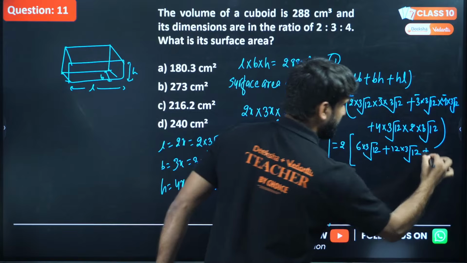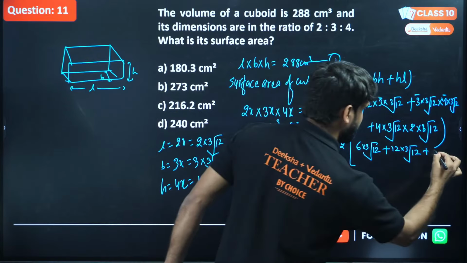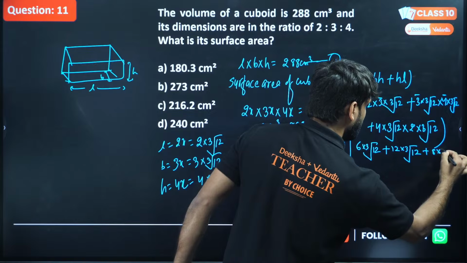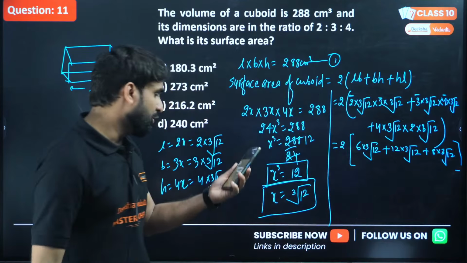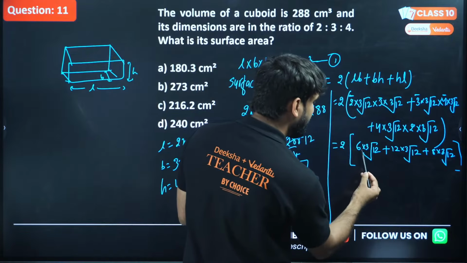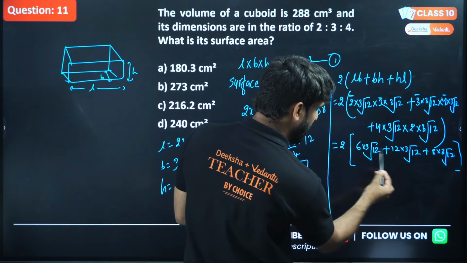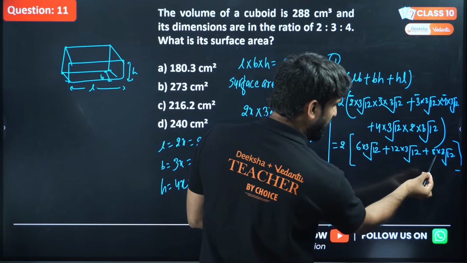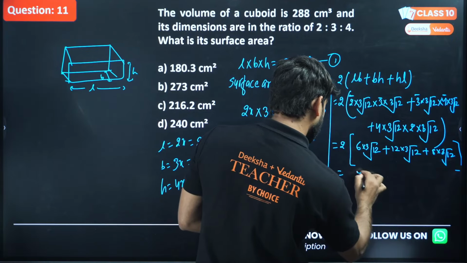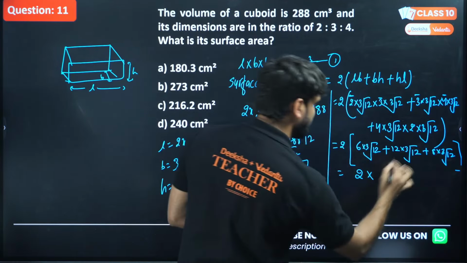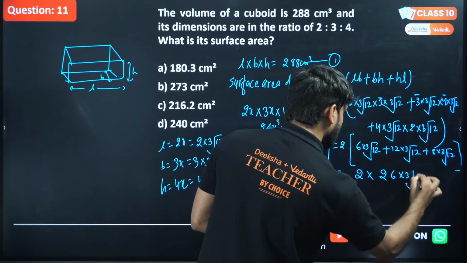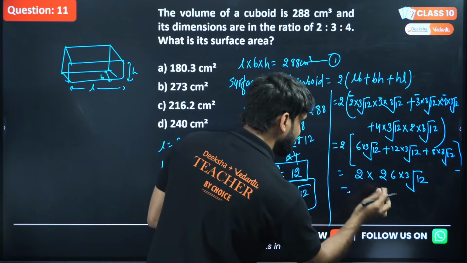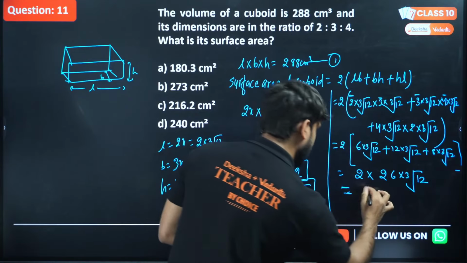And on multiplying 4 into 2, that will be 8 into cube root of 12 into cube root of 12. So these three are the same family, so can we add 6, 12, 6 plus 12 is 18, and this 8 also here? So the result will be 26 into cube root of 12 squared, and this will be 52.